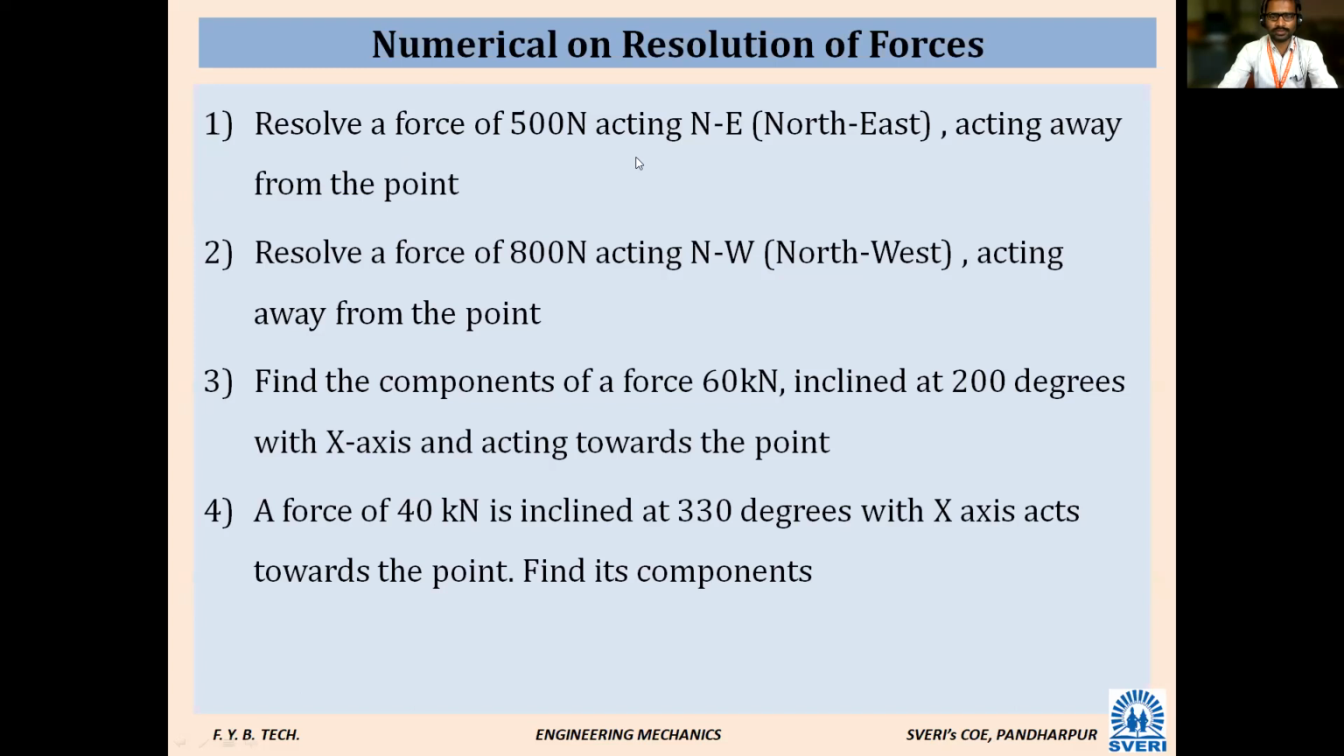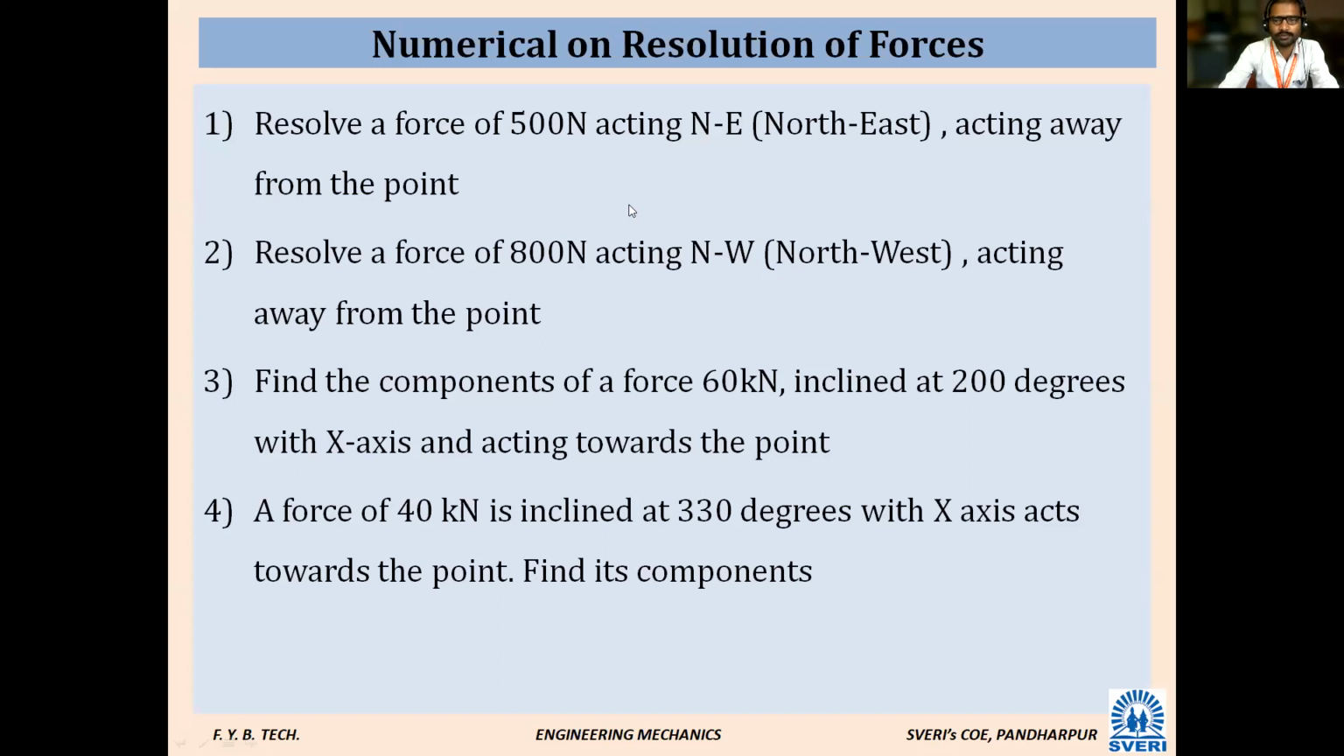Screen is visible, no? Full screen? Yes, sir. Okay, roll number 61, your answer is correct. Roll number 15, you have got a different answer. I am receiving some of the answers. Still, you are having some confusion with minus or plus. Someone has written plus 34.64, but someone has written minus 34.64.